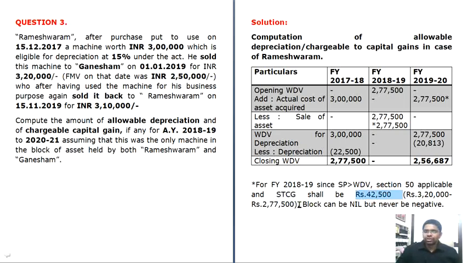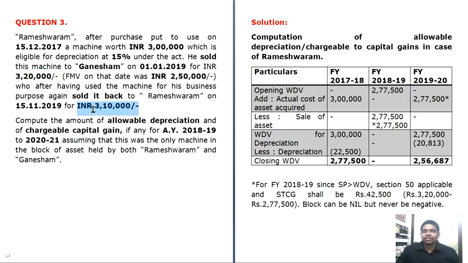You should also mention it below, though the examiner knows it. Block can be nil, but never negative. Now you have sold your asset and have no asset for the year ended 2018-19, and in the subsequent year you don't have any opening balance. Subsequently, you purchased your asset back from Mr. Ganesham at 3,10,000.